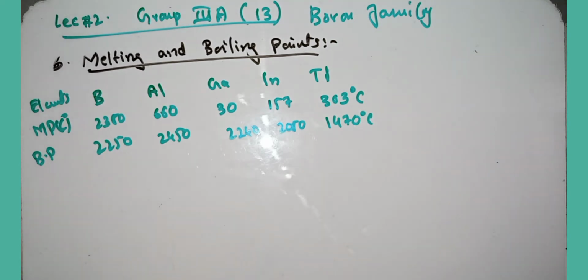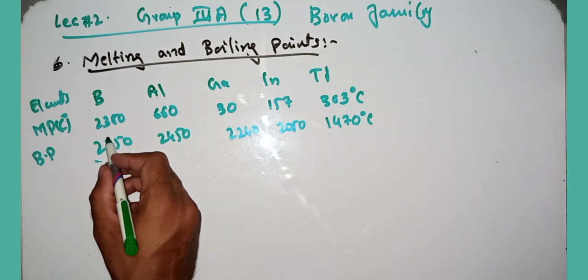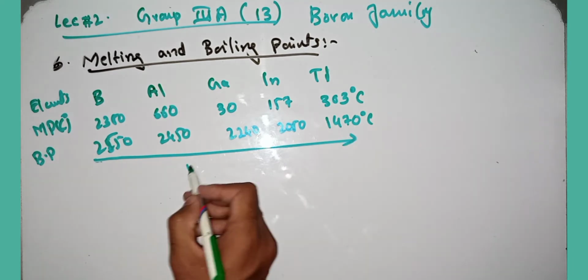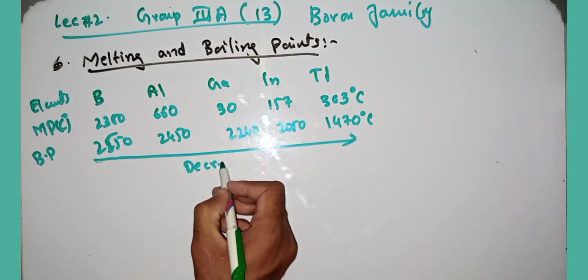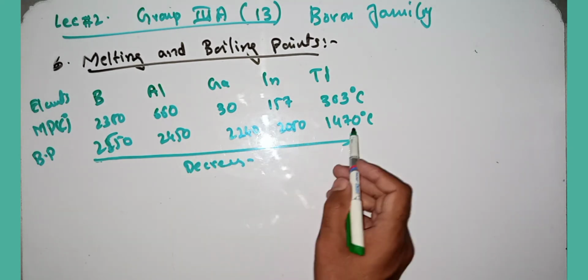These are the boiling and melting points of the boron family. In case of boiling points, there is a regular order, that is 2550, then 2400, 2200, 2000, 1400.